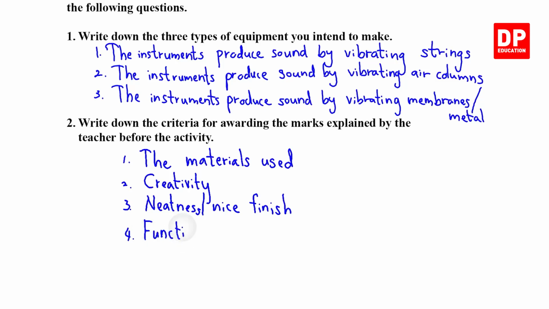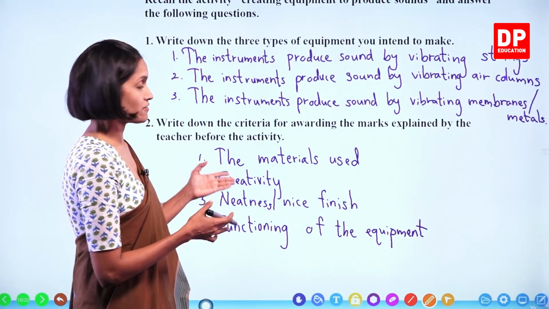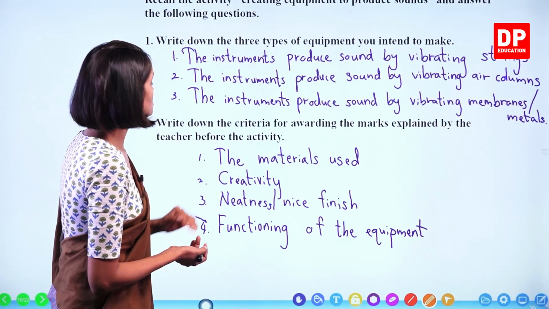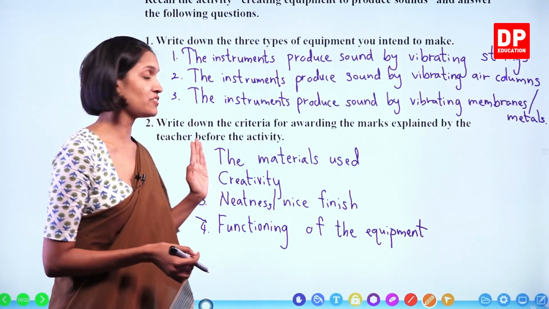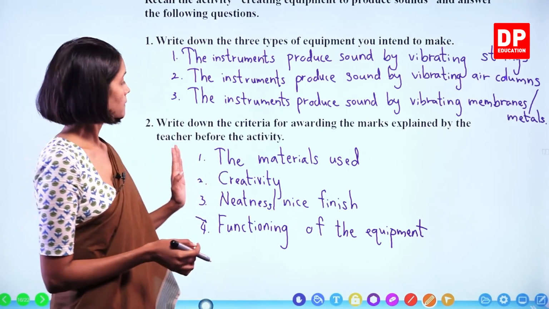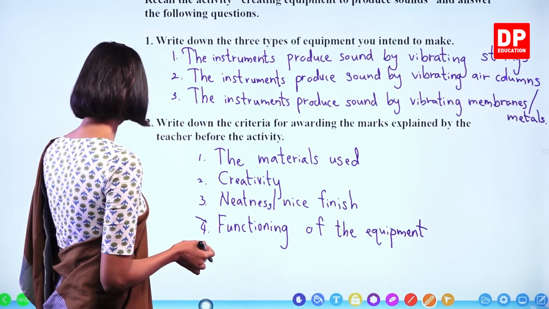Functioning of the equipment or the instruments. Functioning of the equipment. Okay. Likewise, the materials used, creativity, neatness, nice finish, functioning of the equipment. Okay. We'll move on to the next.